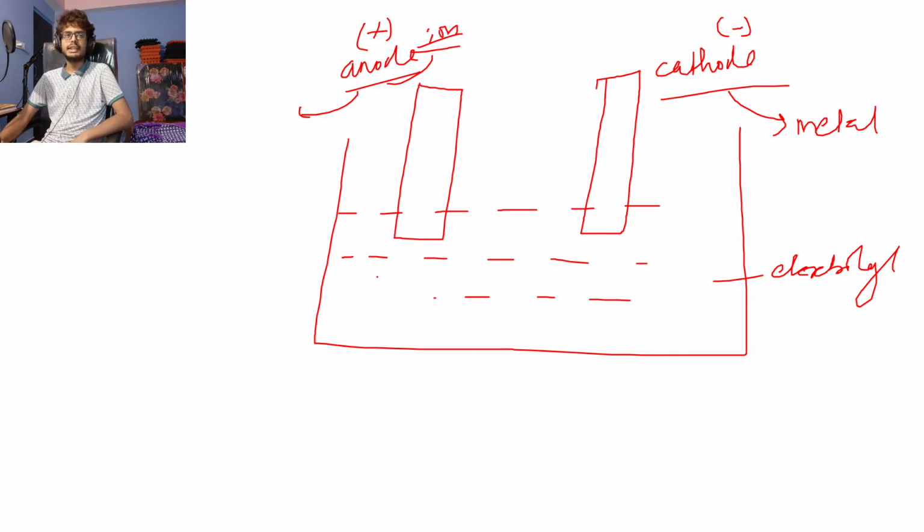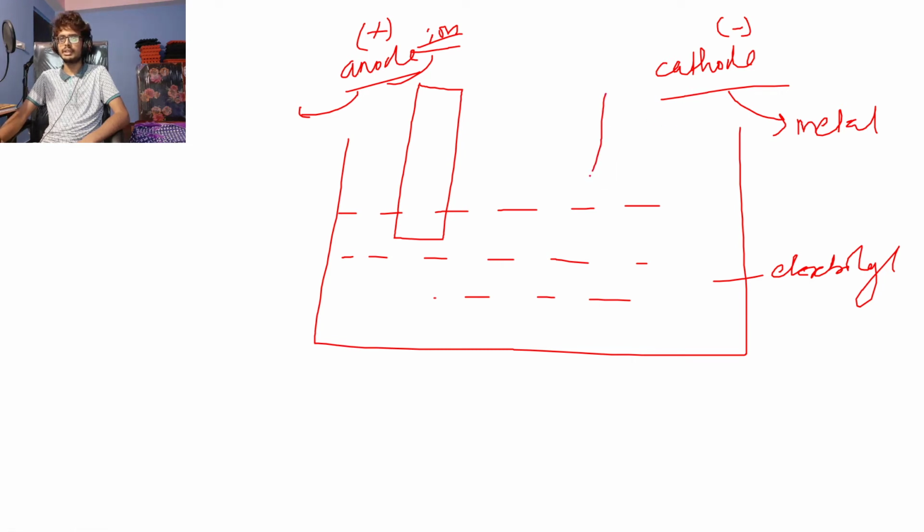So now electroplating is coating, right? It's coating of a precious metal over something. So now according to your logic, which of these electrodes should be the material you want to coat? Like if you want to coat gold over a wristwatch, okay? So out of the two, which one should be your wristwatch? Out of the two electrodes, one has to be the wristwatch, because you want to coat gold over it. Can anyone guess? Cathode, I guess. Yes, it is always cathode. So at the cathode, you'll place the article that is to be electroplated.